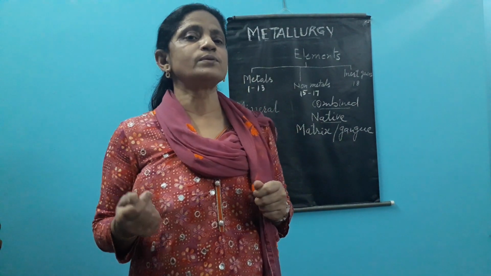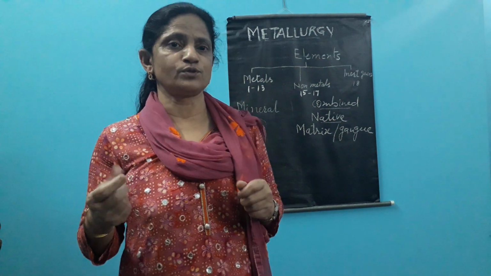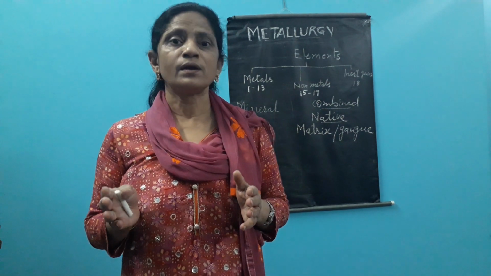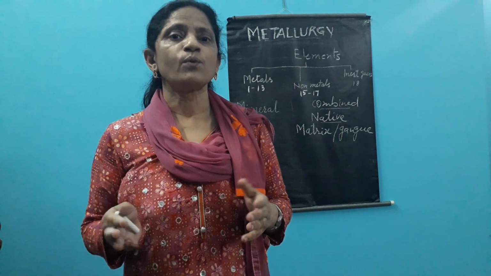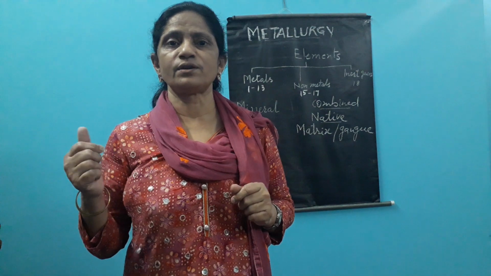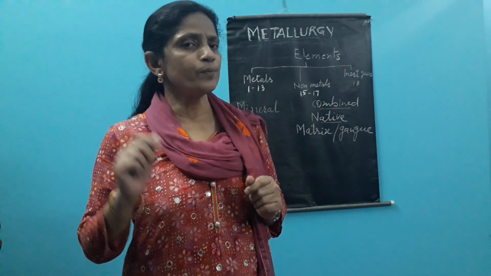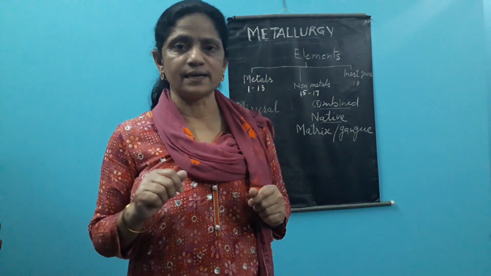So taking those examples, from any of those which are suitable for that particular ore, we apply that. Like here we studied about magnetic separation, froth flotation, fusion and so many more. So we will discuss in detail afterwards.